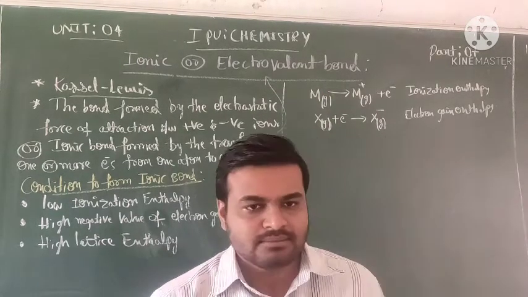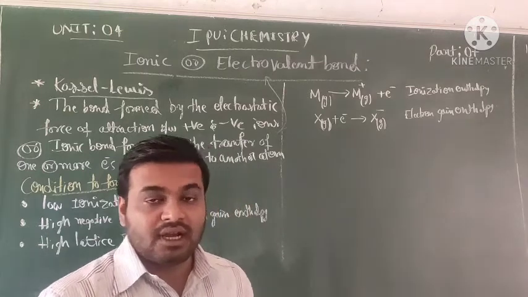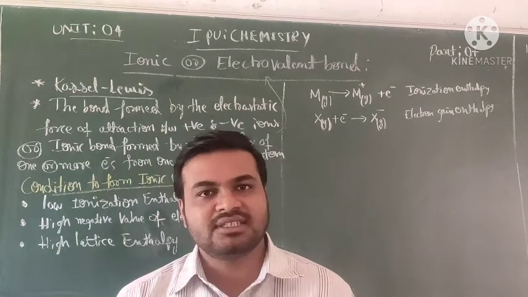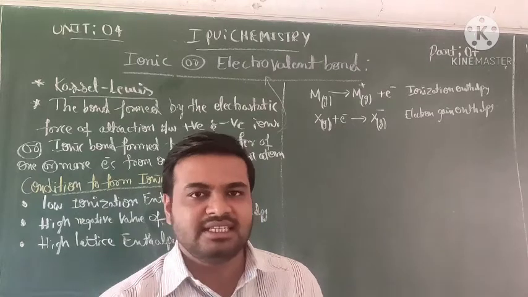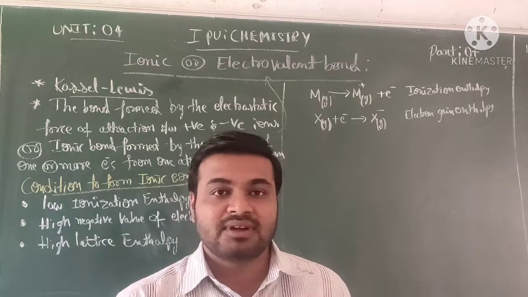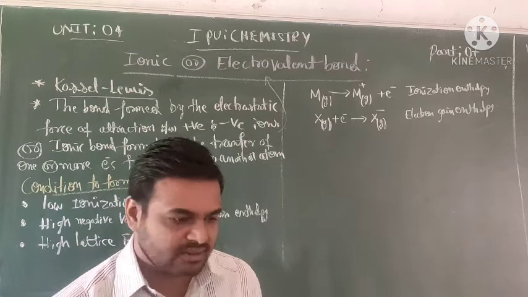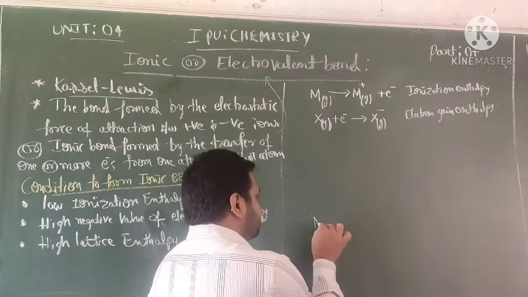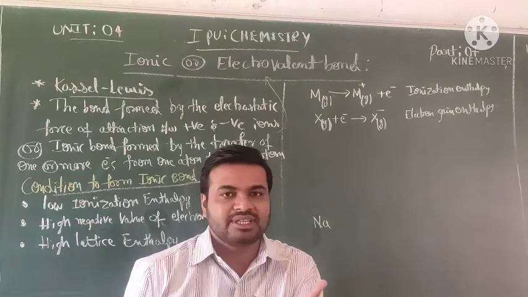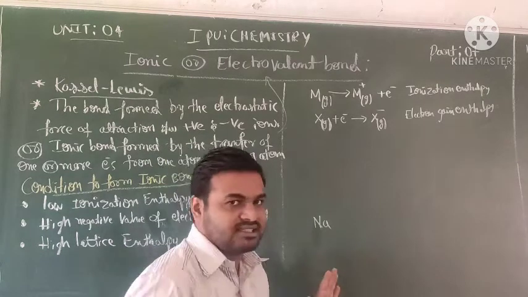First thing, how do they form a positive ion? A positive ion is formed from a neutral atom. You take any neutral atom, for example sodium. Sodium is a neutral atom, there is no charge.